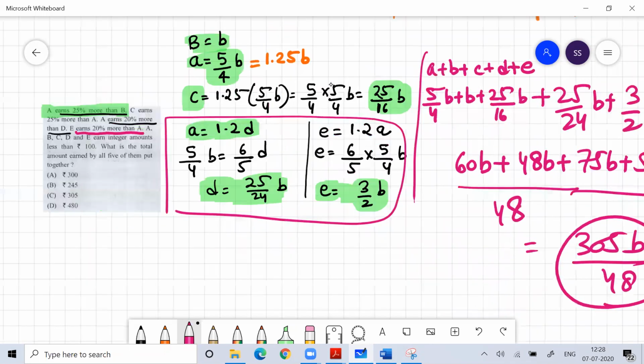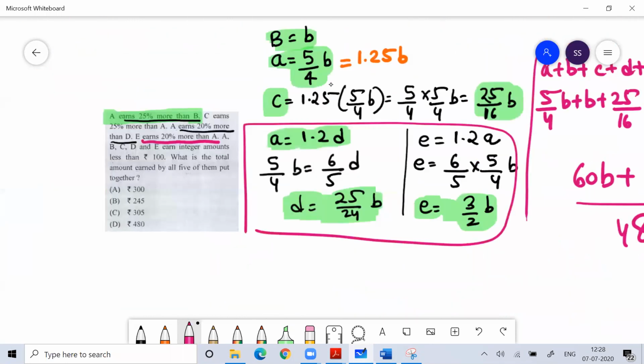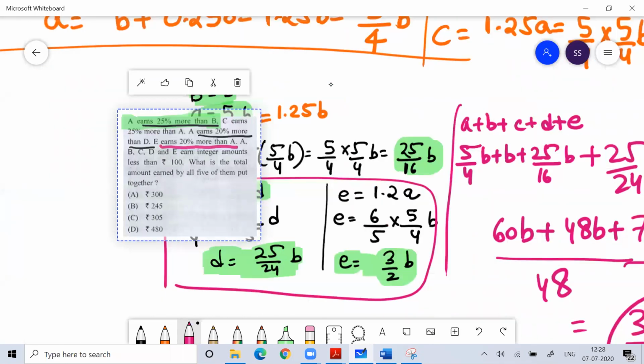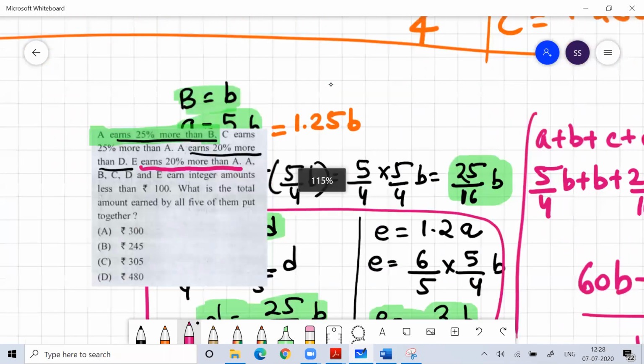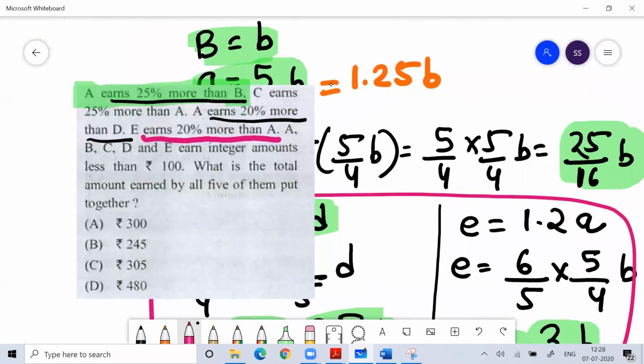Now you see the question. In the question, what is written? If you read the question, it says that A, B, C, D, E earn an integer amount less than 100. So all the values of A, B, C, D, E are integers. I think everyone understands integer. An integer has a denominator of 1.